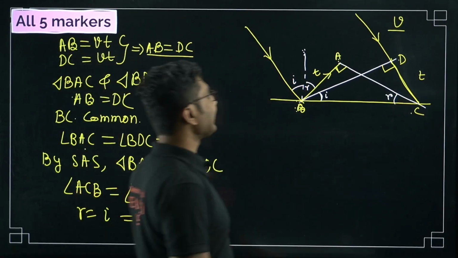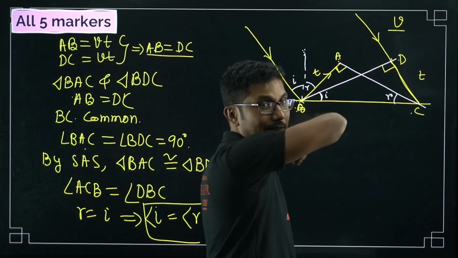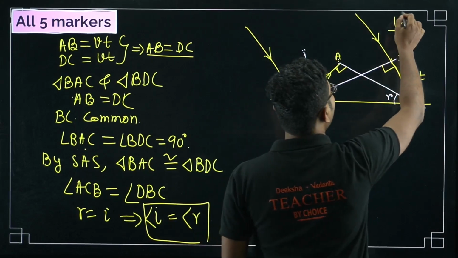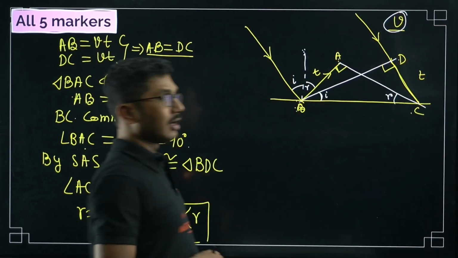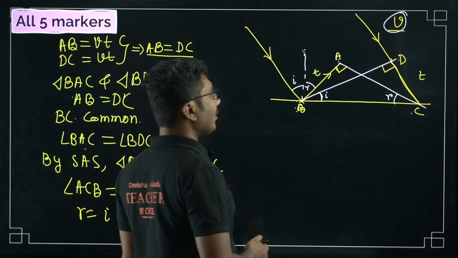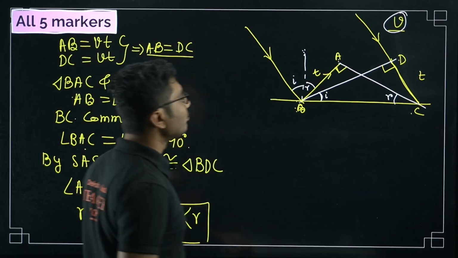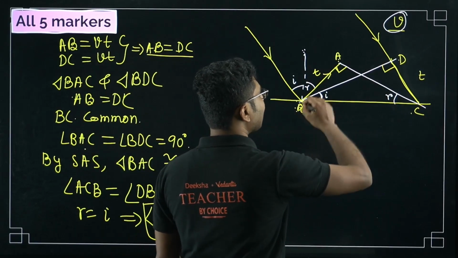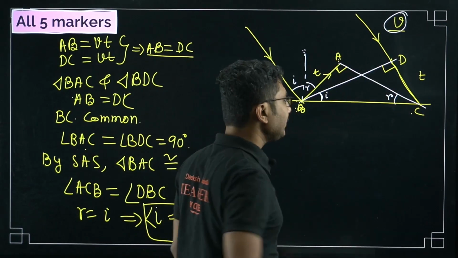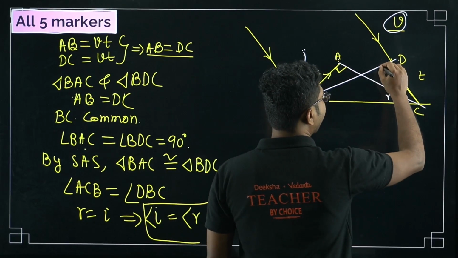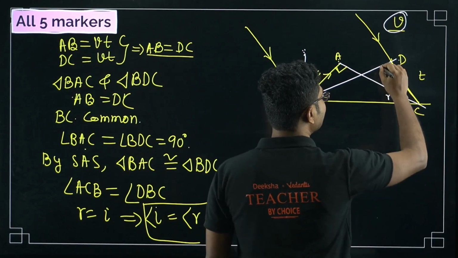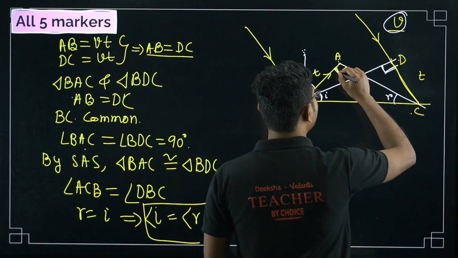Now in this case, everything is moving only in the same plane, so the speed of light will be the same in both the rays. So what is the main part? We have to prove that these two triangles are congruent. That's it. Now in the case of a wavefront, we know that the angles are 90 degrees, so this is a 90 degree angle, and this is also a 90 degree angle.